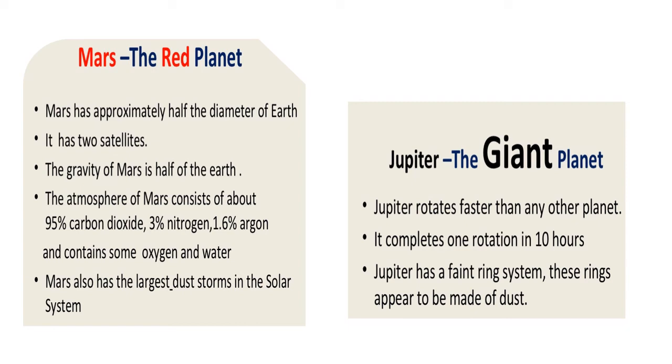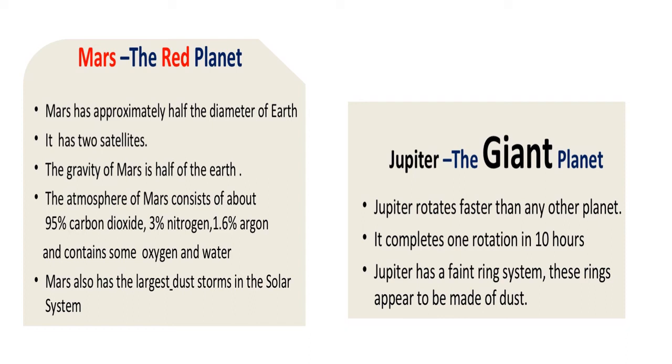In between Mars and Jupiter, I just told you which belt we have. Look at the screen and see Mars and Jupiter; in between these two we have the asteroid belt. Now, coming to our outer planets, which are gas planets. There are two gas planets, Jupiter and the next one, Saturn.